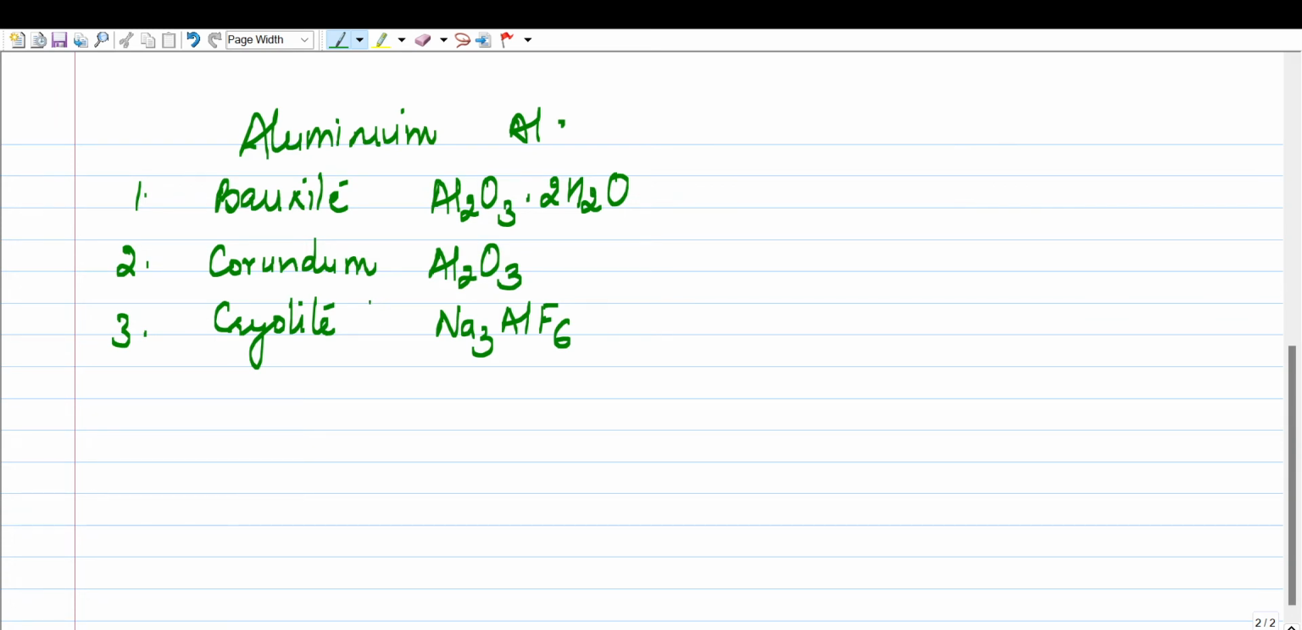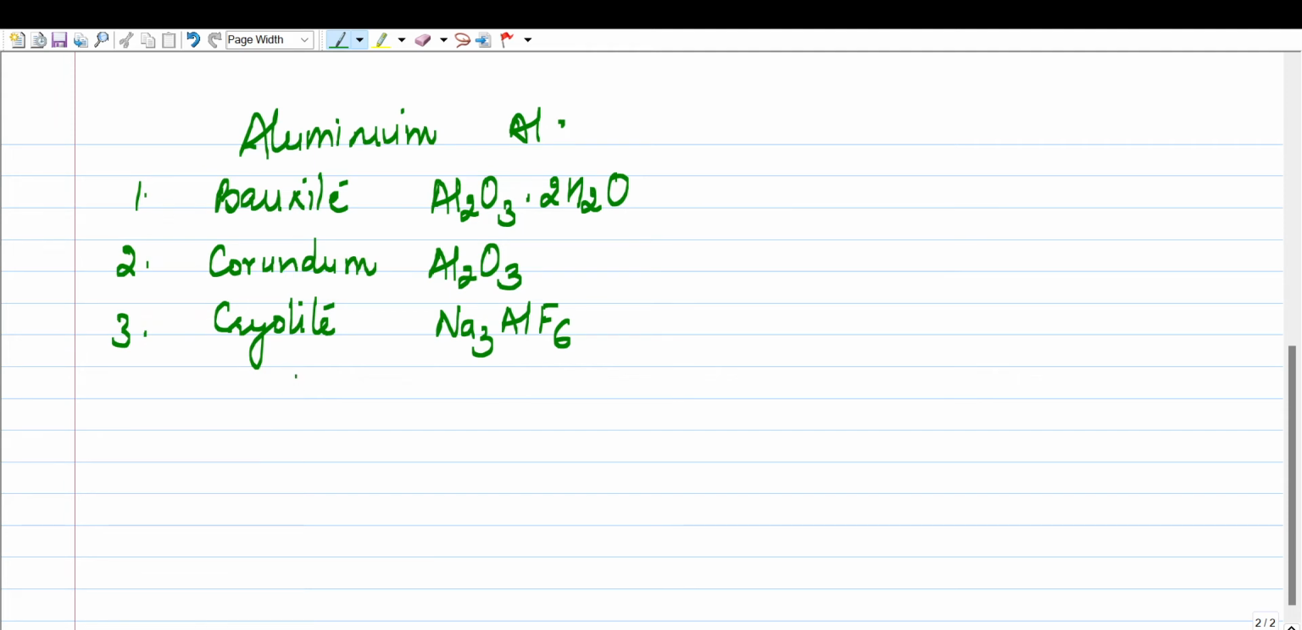Question may be asked, mention or write two important ores of aluminum, or they may say that bauxite and corundum are important ores of dash. Or the multiple choice question can be, they can mention 3-4 ores and they can ask you which one of the following is an ore of aluminum. Okay, so you have to understand the concept better, right?